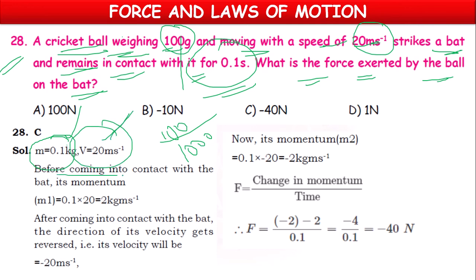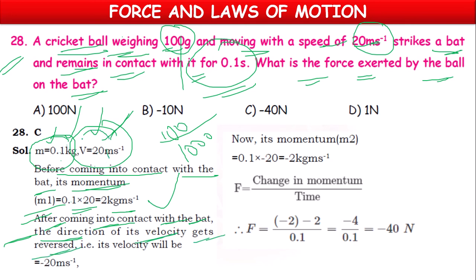So before coming into contact with the bat, it has a mass of 0.1 kg, moving with a velocity of 20 meter per second. So momentum m1 is mass into velocity, 0.1 into 20, which is 2 kg meter per second. But after hitting the bat, the direction of the ball's velocity gets reversed.